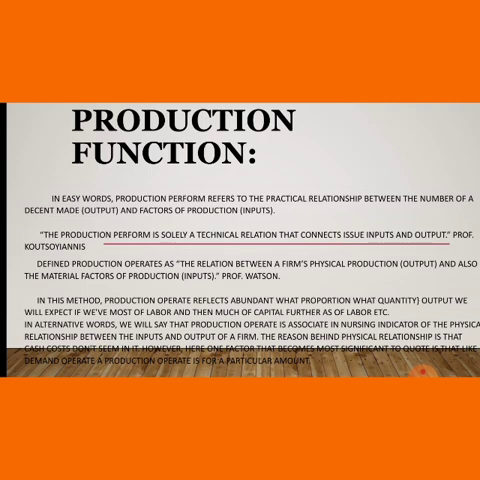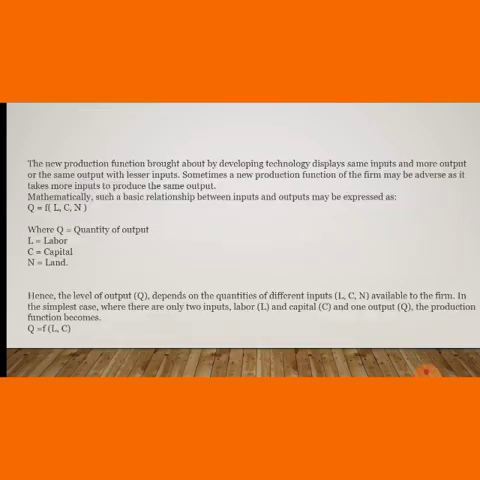However, here one factor that becomes the most significant to quote is that, like the demand function, the new production function brought about by developing technology displays the same inputs and more output, or the same output with lesser inputs. Sometimes a new production function of a firm may be adverse, as it takes more inputs to produce the same output. Mathematically, such a basic relationship between input and output may be expressed as Q = f(L, C, N), where Q is the quantity of output, L labor, C capital and N land.